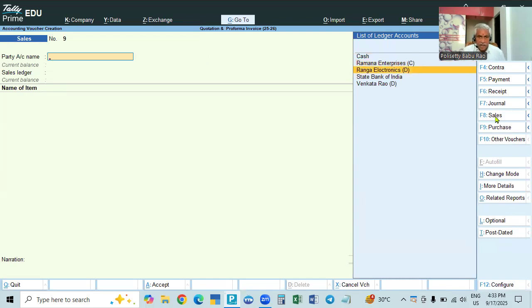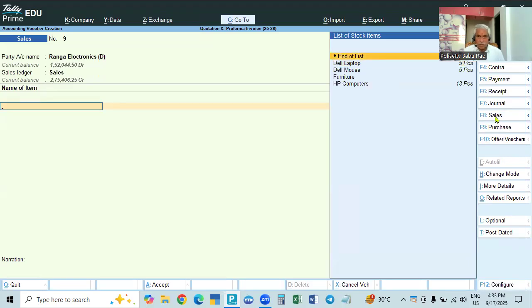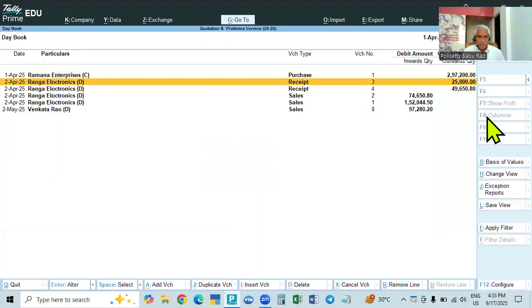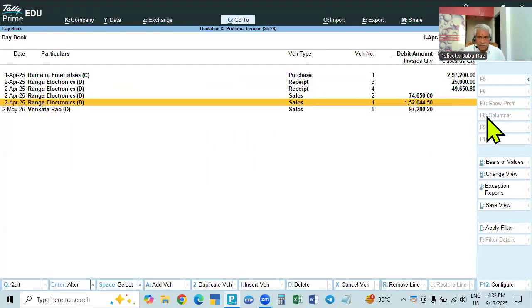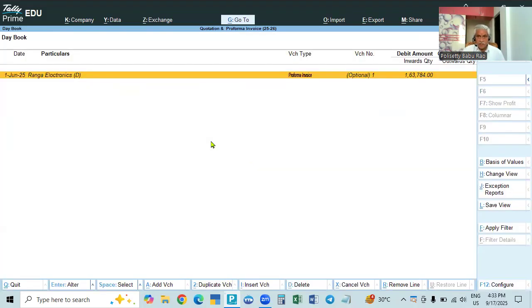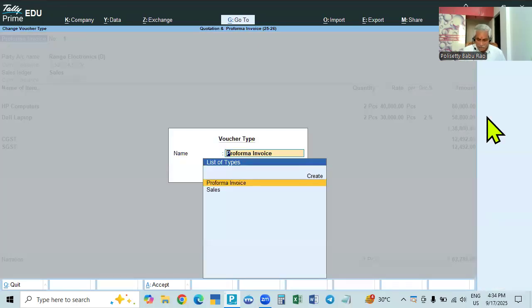First party is Ranga Enterprises. Accept, sales. Sorry, this is to be opened. This one, Venkat Rao, Ranga Enterprises. We have taken the day book, 1st June. There is an entry on 1st June. This is to be taken, and here optional is removed. Date is converted to 2nd June, and this is to be converted as sales invoice.